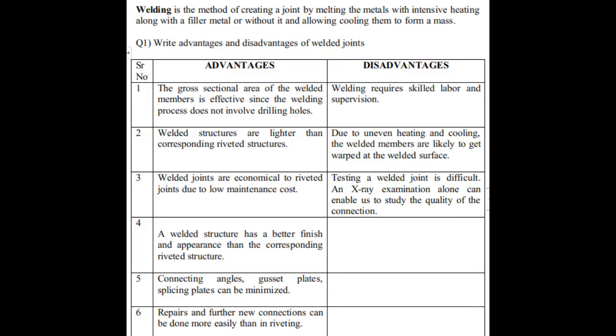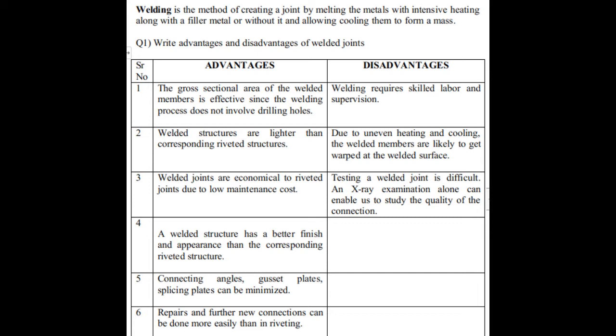But before starting off, just see what welding is. Welding is a method of creating a joint by melting the metal with intensive heating, along with a filler metal or without it, and allowing it to cool to form a mass. So this is the basic definition of welding.